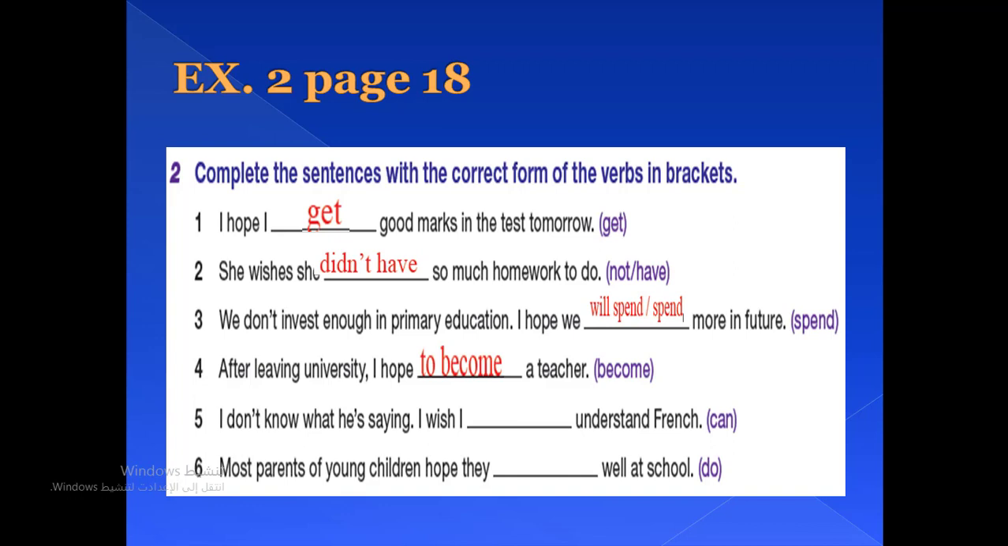Number 5, I don't know what he is saying. I wish I, the past of can is could, I could understand French. Number 6, most parents of young children hope they will do or are going to do well at school.